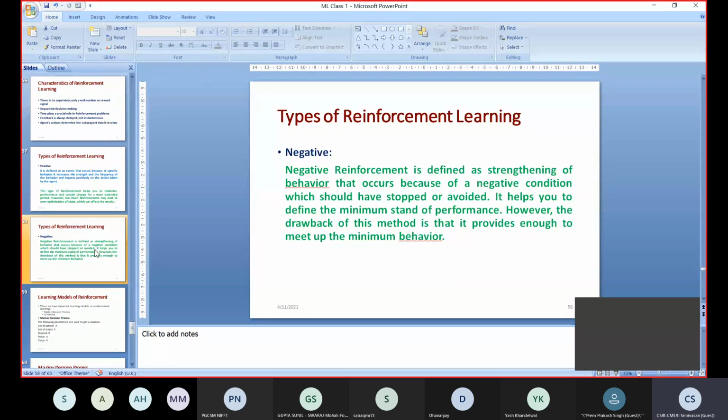So by doing some punishment, we are trying to tell the negative condition. They are imposing the negative condition. It helps to define minimum stand-off performance. However, the thing is that it should minimize that negative reinforcement learning. So in the negative way, the reinforcement learning output should be as minimum as possible in negative reinforcement learning models.